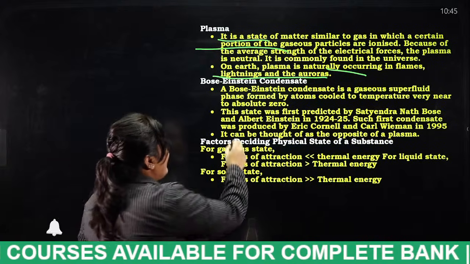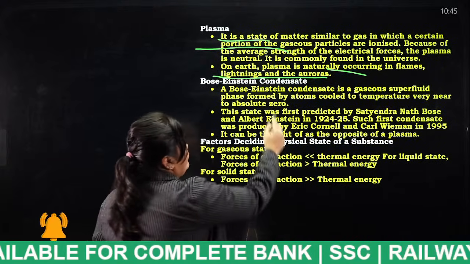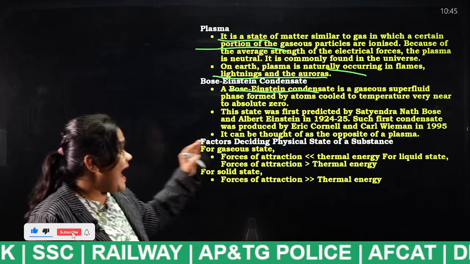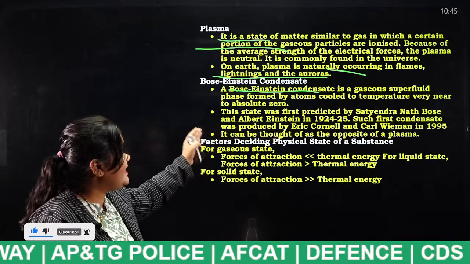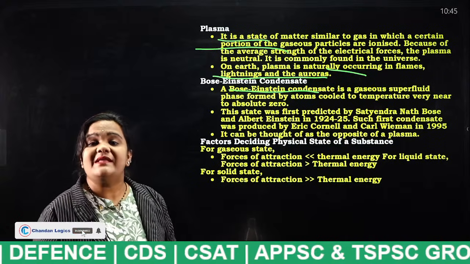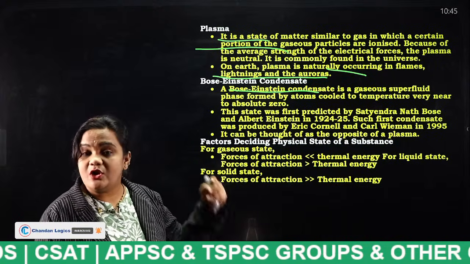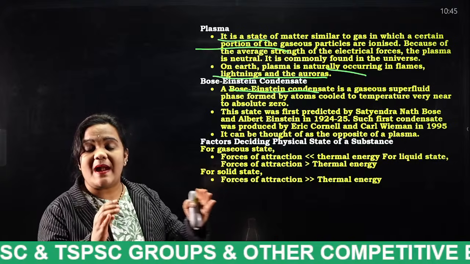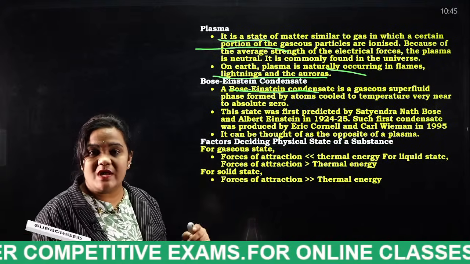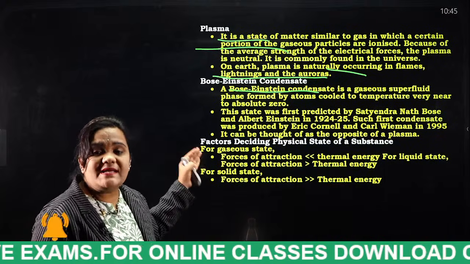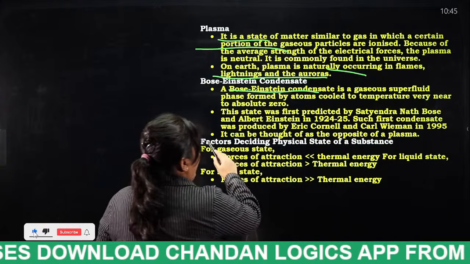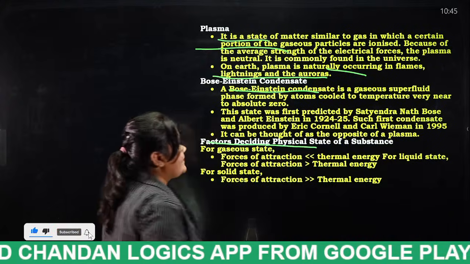And next, Bose-Einstein. As I told you already, a Bose-Einstein condensate is a gaseous superfluid phase formed by atoms cooled to temperatures very near to absolute zero. When the atoms or particles are cooled to absolute zero temperature, all the particles will form into a single object, and that condensate is known as what? Bose-Einstein condensate state.